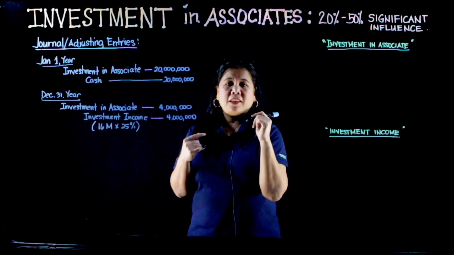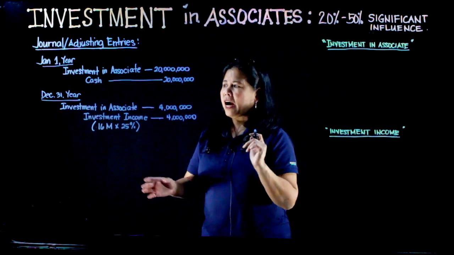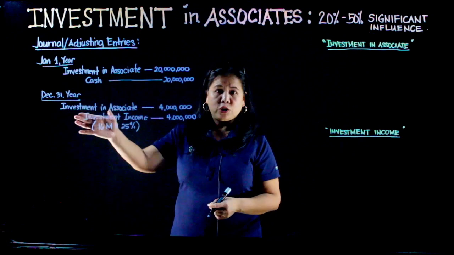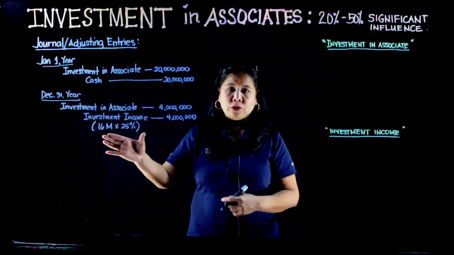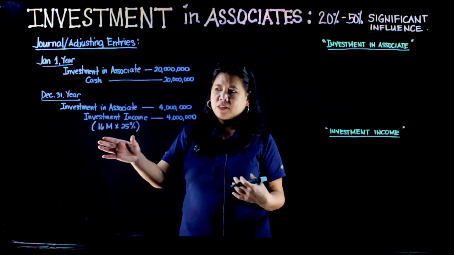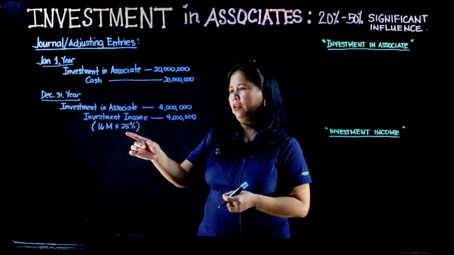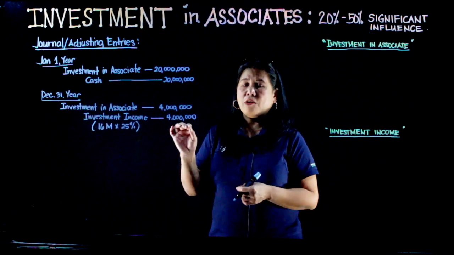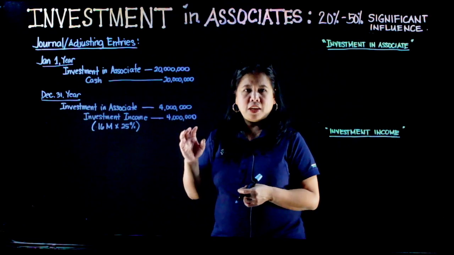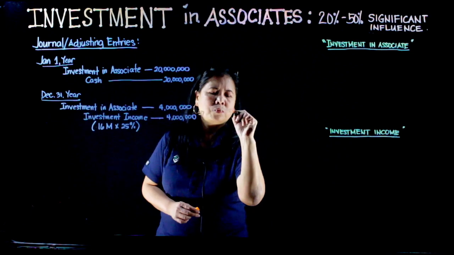On December 31st, at the end of the year, kapag mag-prepare na tayo ng financial statement, ang ating entry sa share niya sa income ni investee ay debit to investment in associates na 4 million, which is calculated as 16 million yung buong kinita ni investee multiplied by the equity interest ni Crunch Company. We got 4 million. Then we credit investment income of 4 million. Yan ang magiging entry natin sa share niya sa net income ni investee.